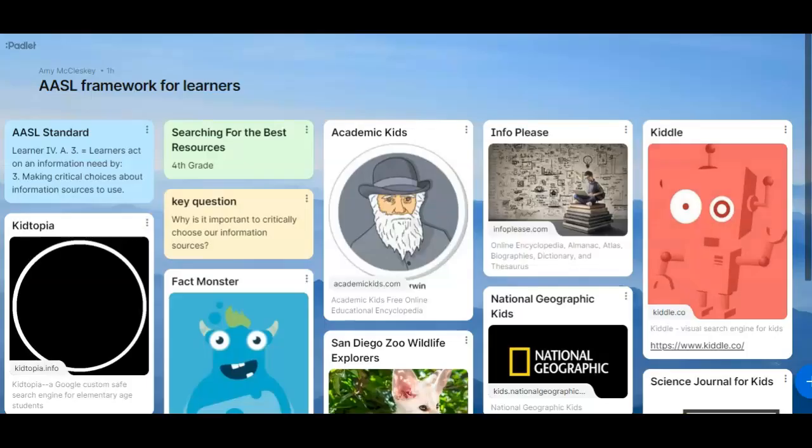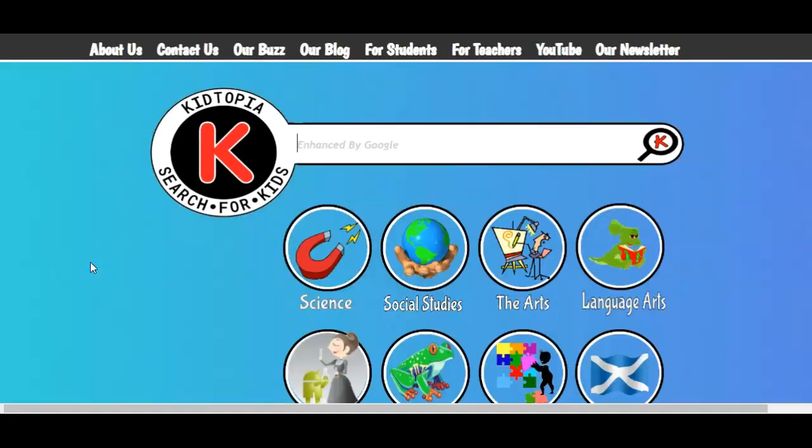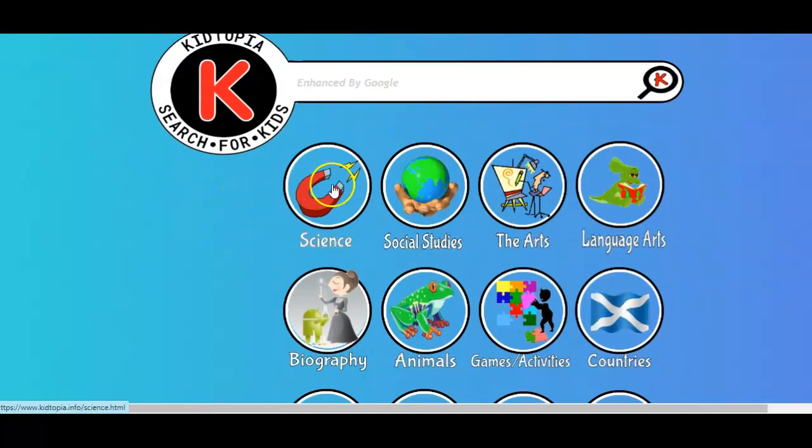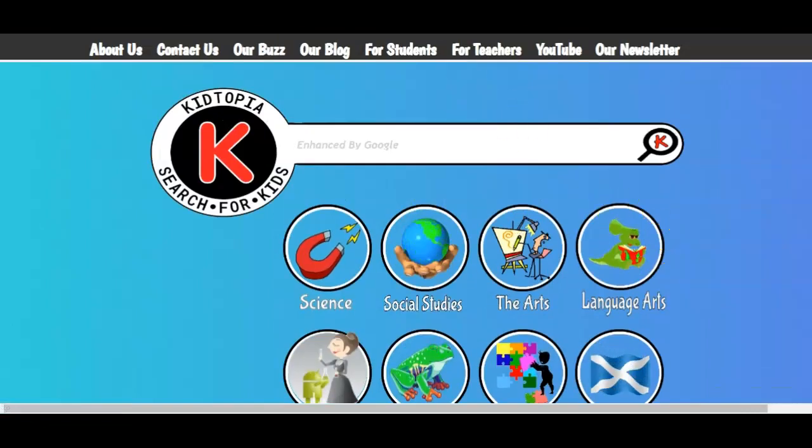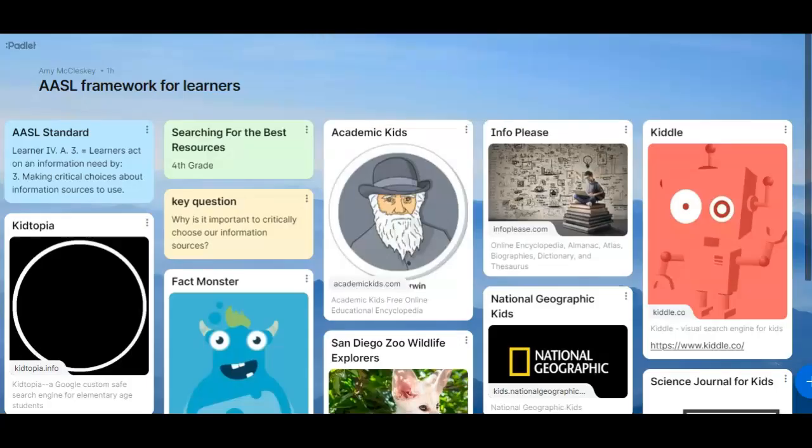The next one I want to tell you about is called Kidtopia, right here. Kidtopia is a Google custom search engine for preschool and elementary students. So we can type in our topic right here and look at the information it pulls up. We have these little tools right here, these topics: science, social studies, the arts, language arts, countries, games and activities, animals, biographies, math, references, religion, and technology. So this would be a good place to start looking as well.